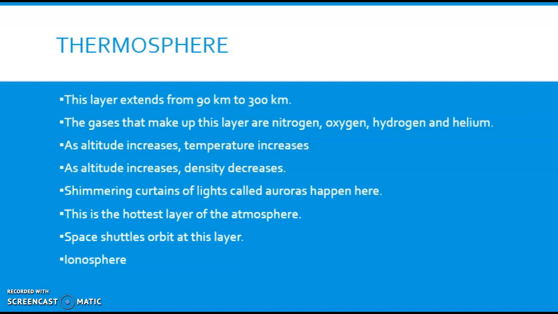And the shimmering curtains of light called auroras borealis happen here. This is the hottest layer of the atmosphere. Space shuttles orbit at this layer, and also the ionosphere is in this layer.